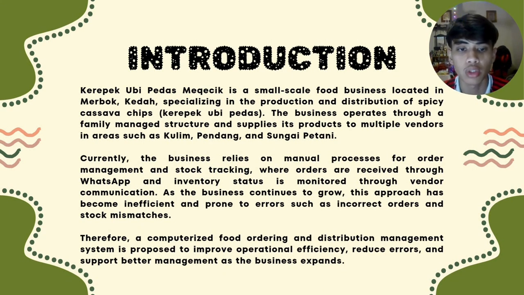Currently, the business relies on manual processes for order management and stock tracking, where orders are received through WhatsApp and inventory status is monitored through vendor communication. As the business continues to grow, this approach has become inefficient and prone to errors such as incorrect orders and stock mismatch. Therefore, a computerized food ordering and distribution management system is proposed to improve operational efficiency, reduce errors, and support better management as the business expands.